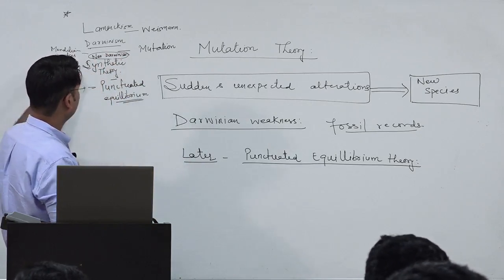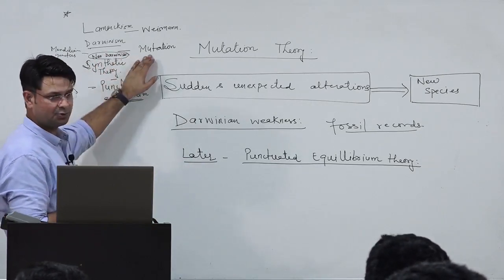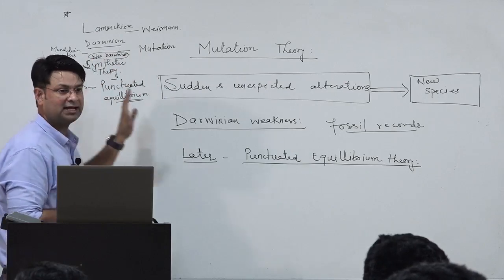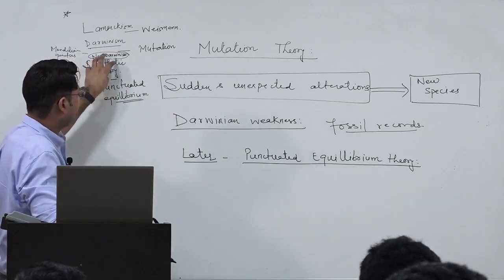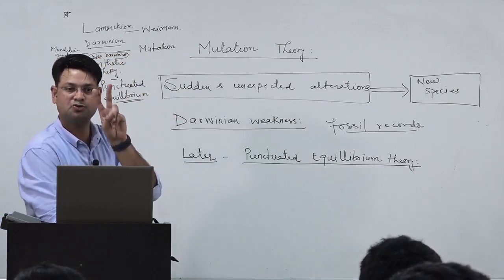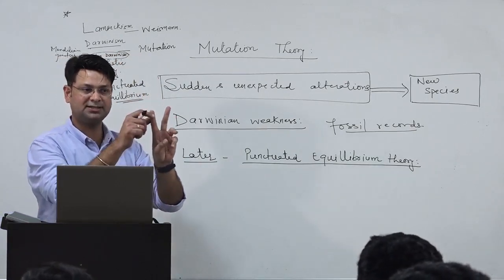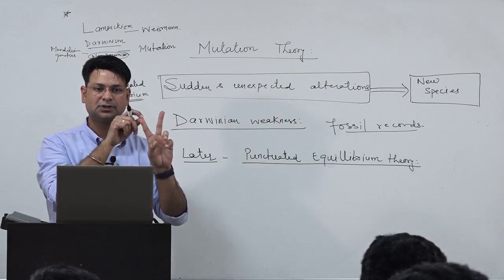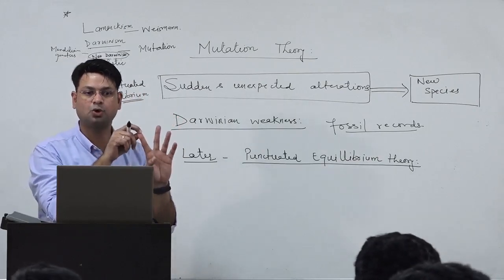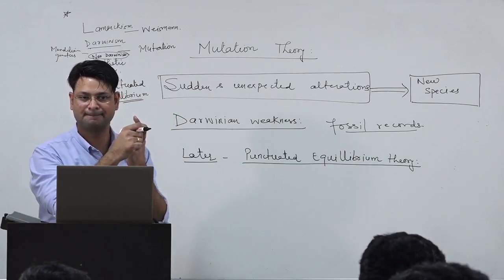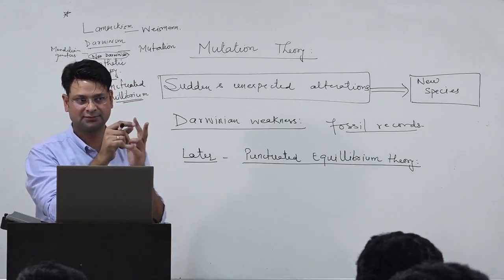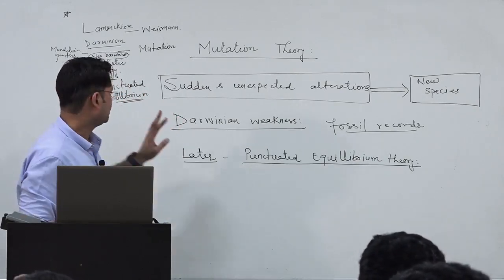And later on with the combination of Mendelian genetics, this mutation theory, population dynamics, and population genetics, they combined to give this genetic theory, which has two parts. One explains the variation occurrence, that what causes these variations, and the other explains the natural selection, right? So these are the two things.